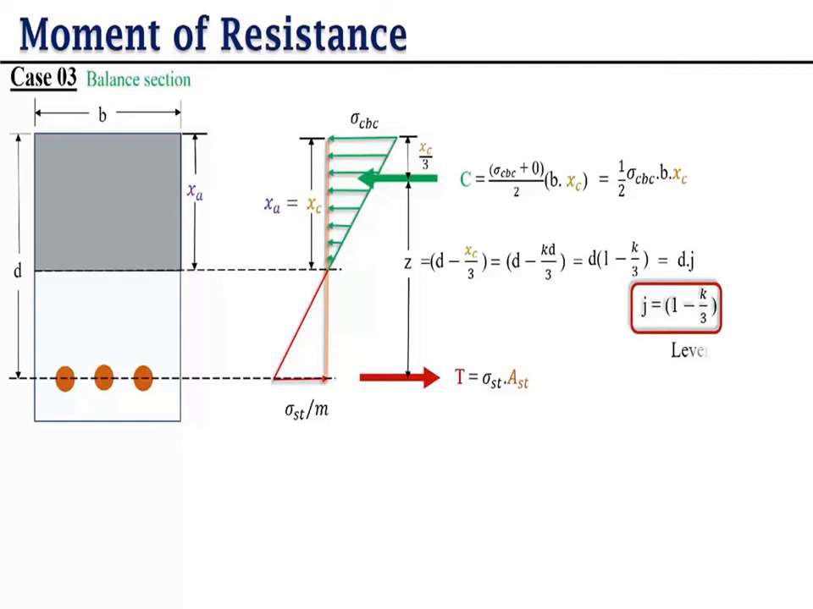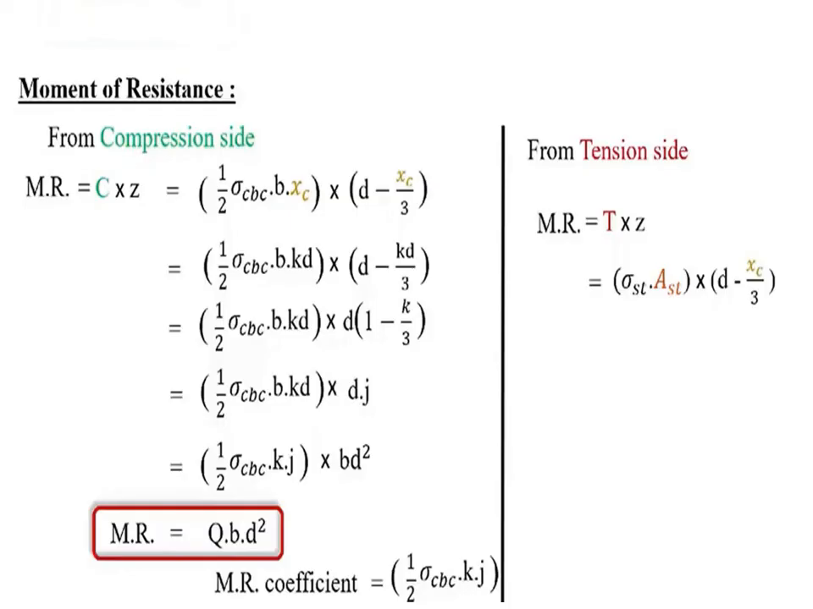Now the last one is the balanced section. In the balanced section, the same formula is applied, but what happens here? We know that XA is equal to XC in the balanced section, and here we convert XA into KD by 3. Here (1 minus K by 3) is called J. So J is equal to 1 minus K by 3. Now we find the formula for the compression side and the tension side.